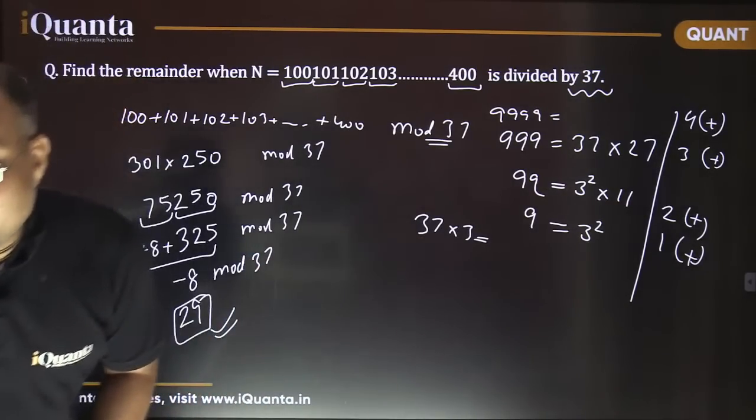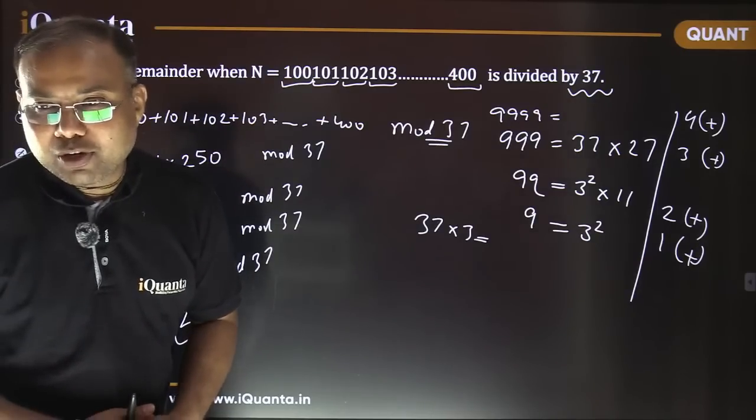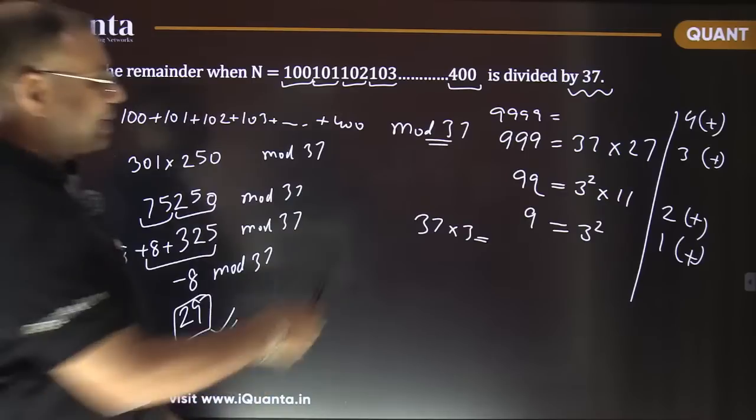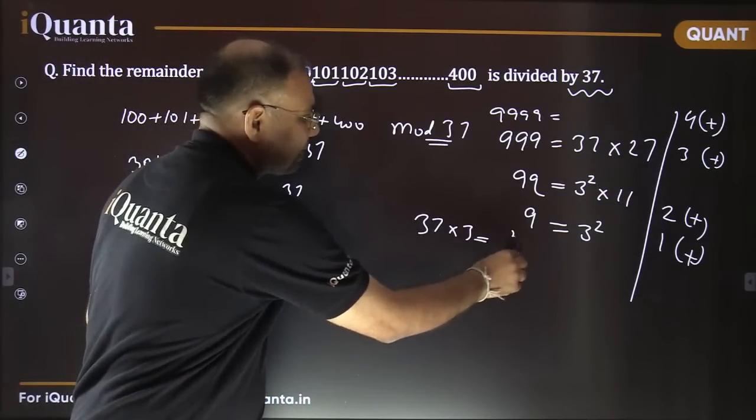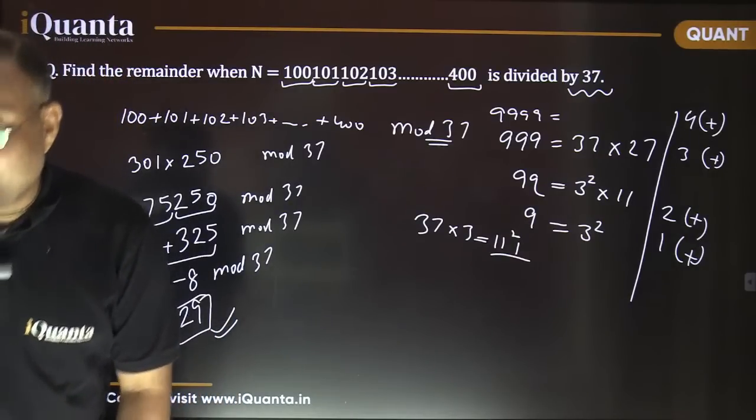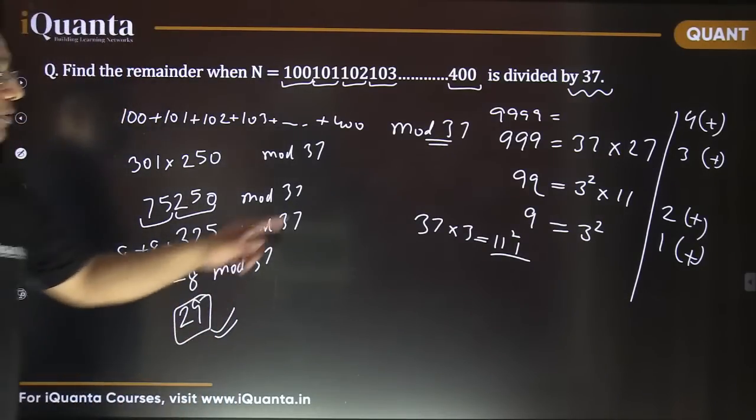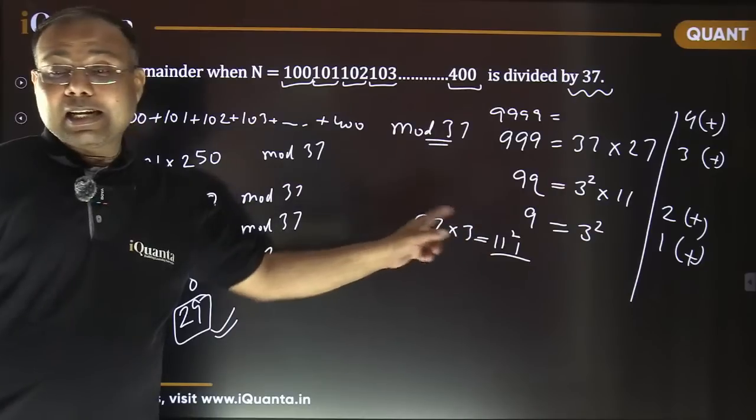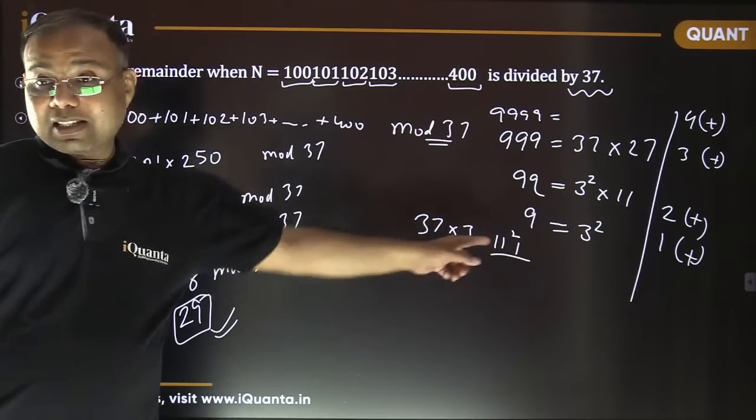It's not 101. Muskan, do the calculations correctly. 3 7s are 21, 1 and carry 2; 3 3s are 9 and 2 is 11. It's 111. That's how. So 111 is a factor. It's a multiple of 37. It is divisible by 37.